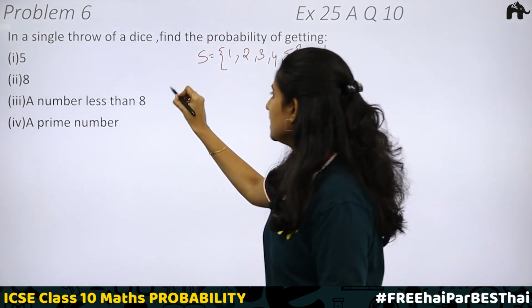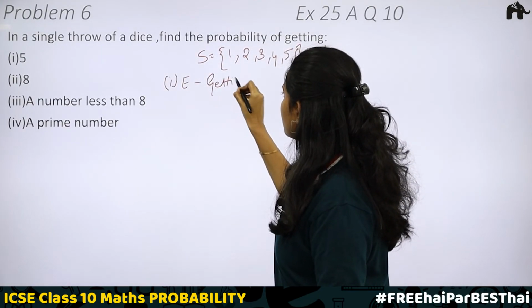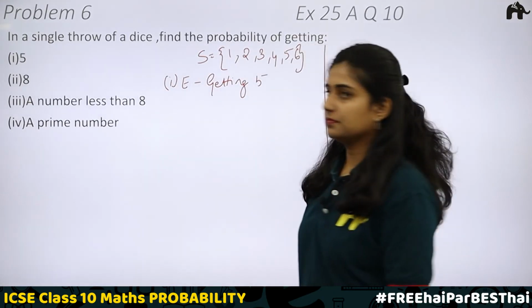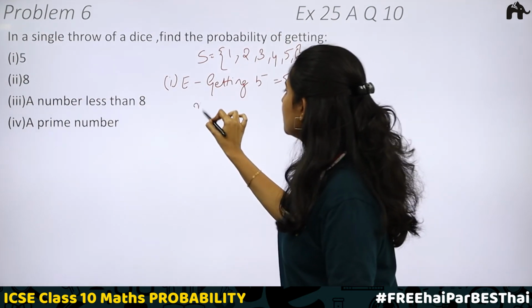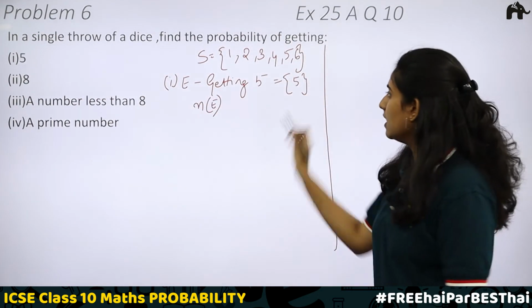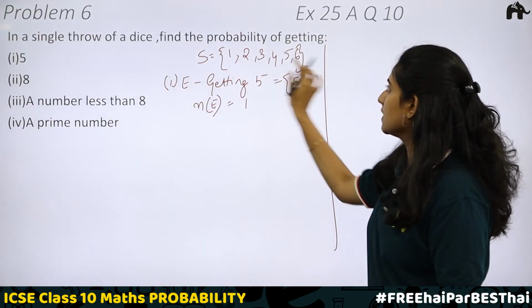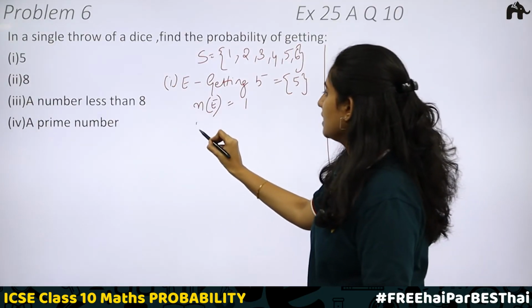Here, the first case, the event is getting 5. What is N of E? Number of outcomes that is favorable to the event. Just one outcome, right? Out of the 6, just one outcome is favorable to E. What is N of S?